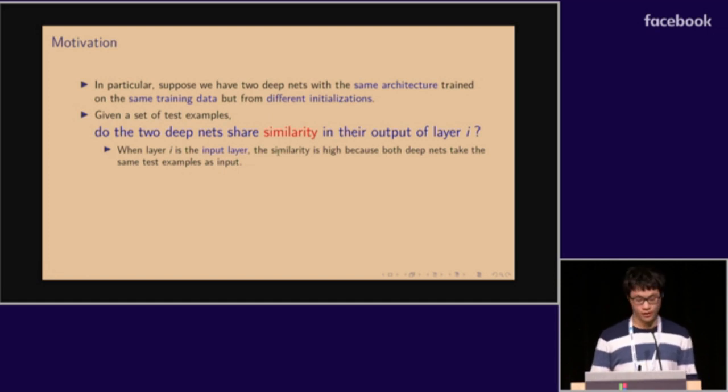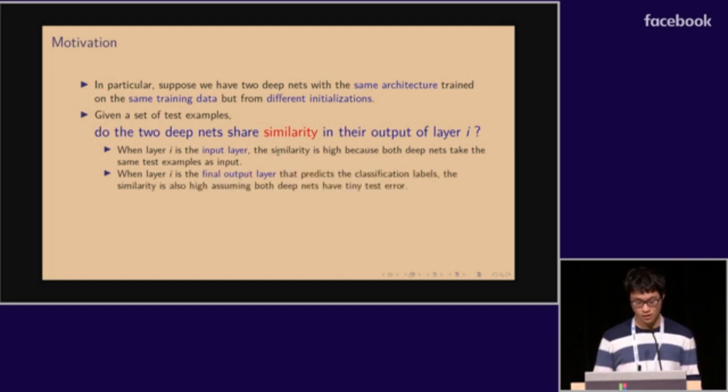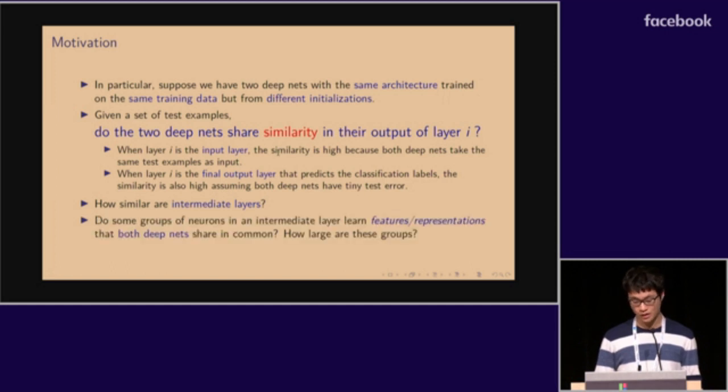This question is trivial when layer I is the input layer because the similarity is high, as both deep nets take the same test examples as input. When layer I is the final output layer, the similarity is also high, assuming both deep nets have tiny test error. So the real interesting question is how similar are intermediate layers, and do some groups of neurons in an intermediate layer learn features or representations that both deep nets share in common? And how large are these groups?